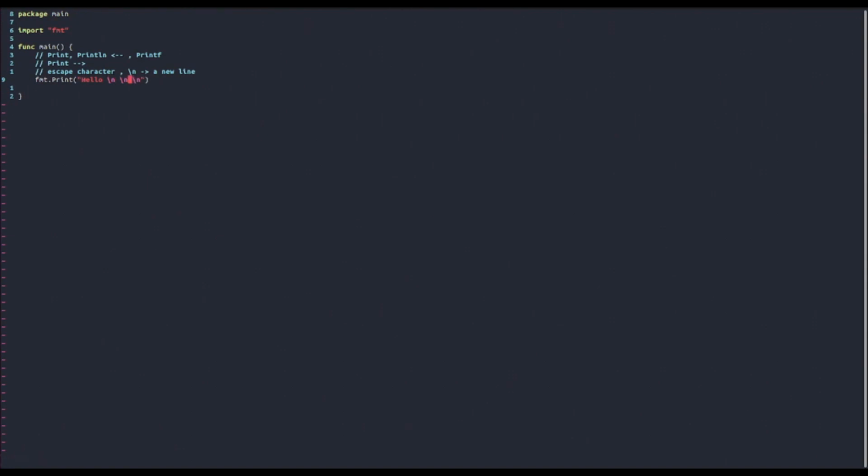Well, then we can just add multiple escape \n characters, and running our file again yields hello, this time with 2 new lines other than the other one that we included before. So this is basically what the print and the println function do. Basically, they print out stuff to the terminal, but the println function has a new line inside of it. If you have used Java before, then it's basically the same as Java.